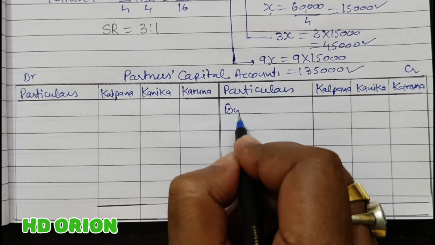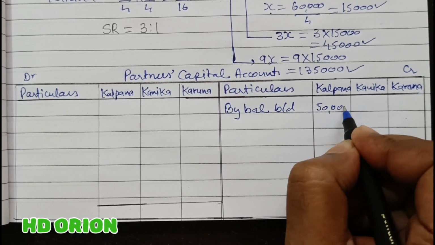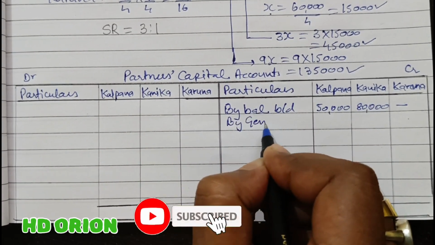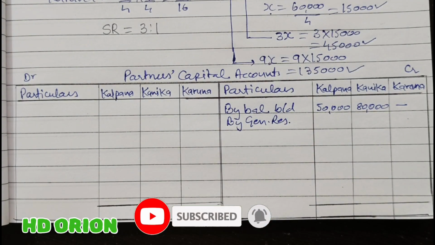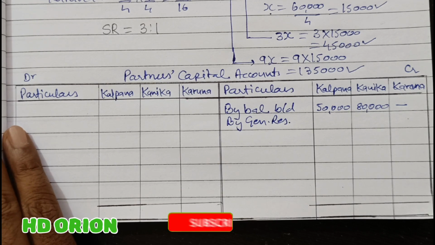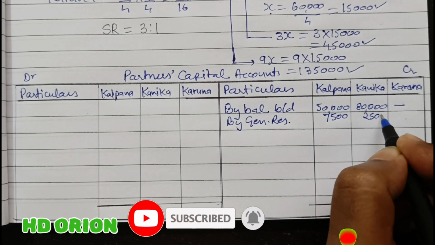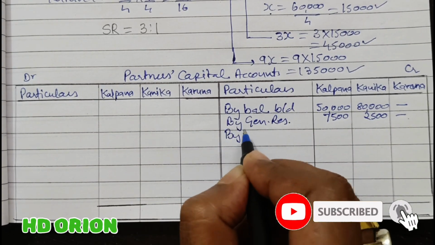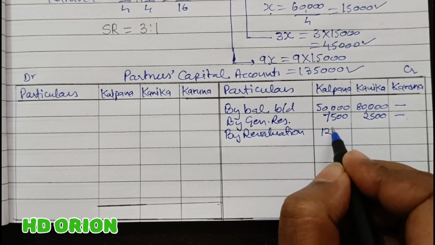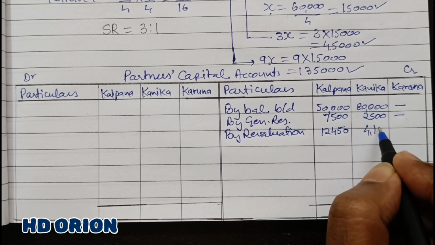In the partners' capital account, first we will write the balance brought down as given in the balance sheet, which is 50,000 and rupees 80,000. Then there is a general reserve also in the balance sheet, which will be credited to the partners in their old profit sharing ratio, that is 3:1. So 10,000 broken in this ratio is 7,500 and rupees 2,500. Then the revaluation profit is there. So by revaluation, just now we have calculated rupees 12,450 and rupees 4,150.